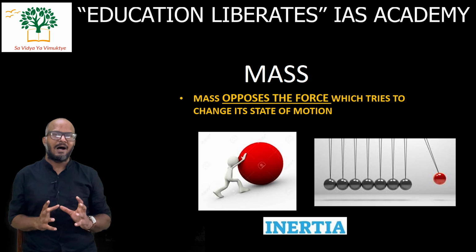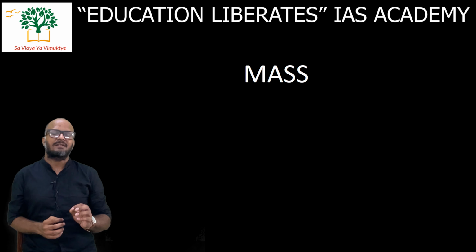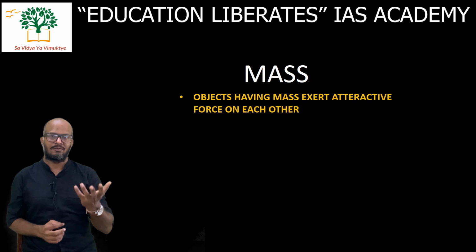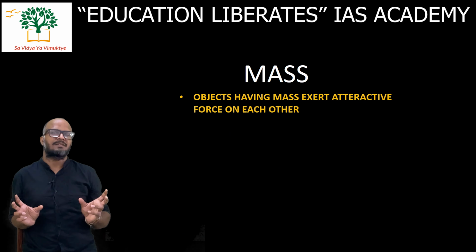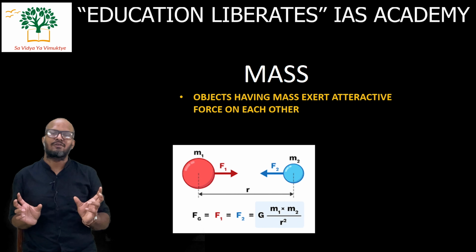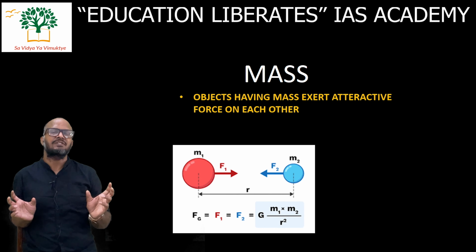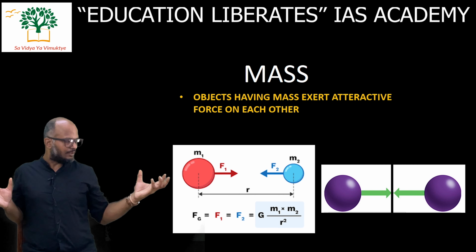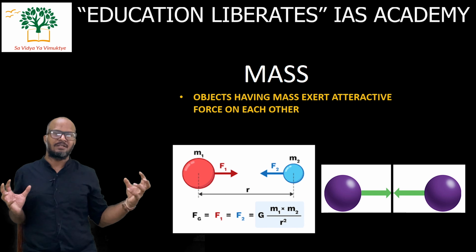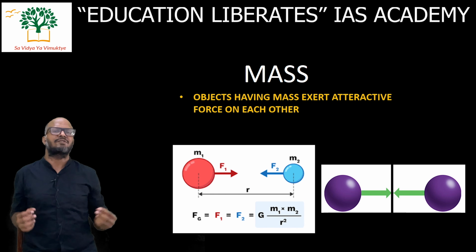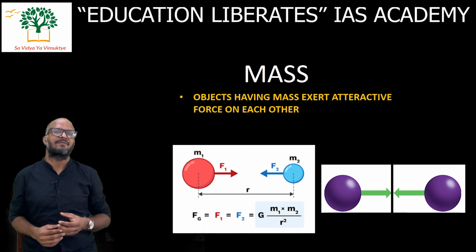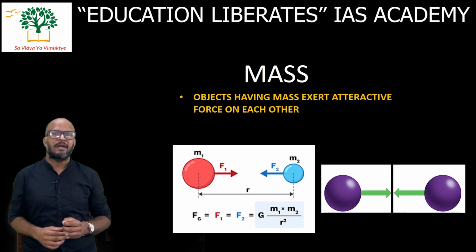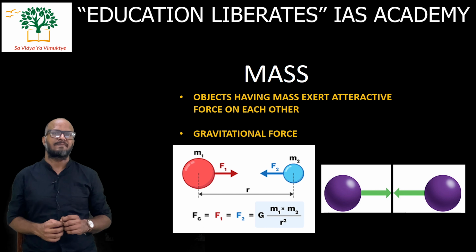Second property of mass is any object which is having mass exerts force on another object. Obviously, two objects having mass will exert force on each other, and this force is generally attractive. For example, one ball here, one ball here, both the balls will apply force on each other, they will try to attract each other. Even though this force is very small, very insignificant, they apply force on each other. This force is called as gravitational force.